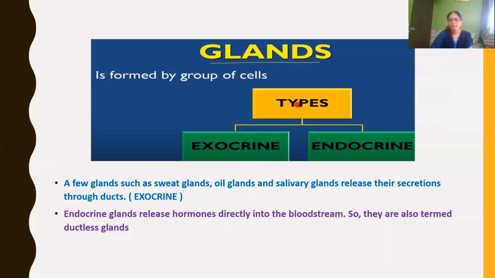On the other hand, endocrine glands do not have a duct or tube, so they are also called ductless glands. Endocrine glands secrete chemical secretions called hormones. As they do not have a duct, the hormones secreted by endocrine glands are released directly into the bloodstream. So children, there are two types of glands, exocrine glands and endocrine glands.